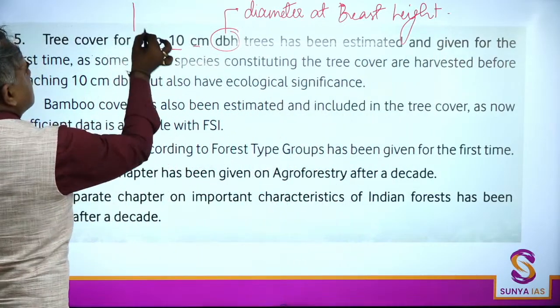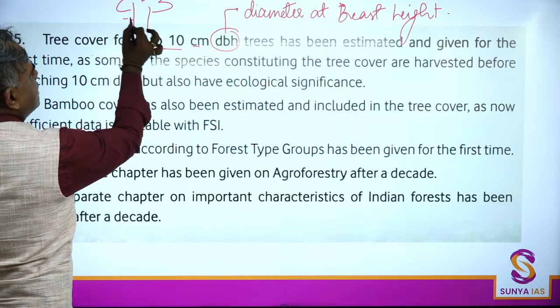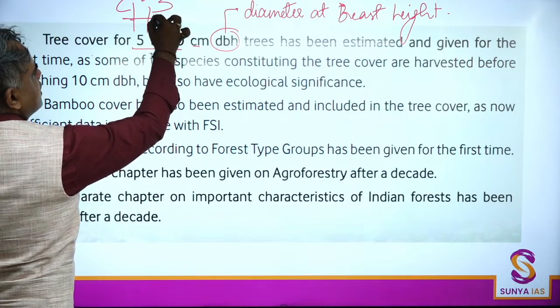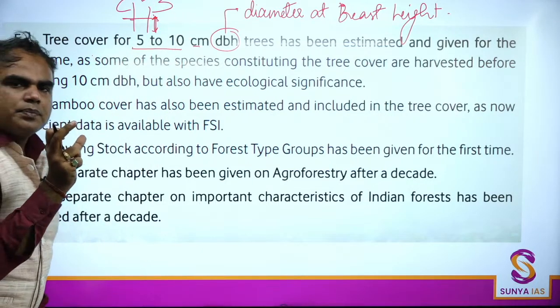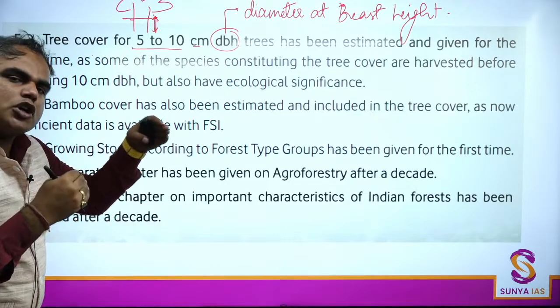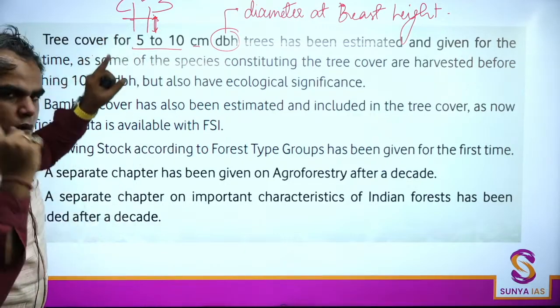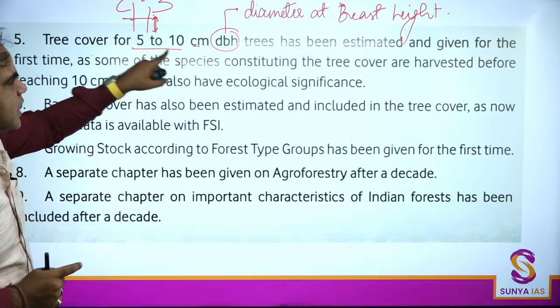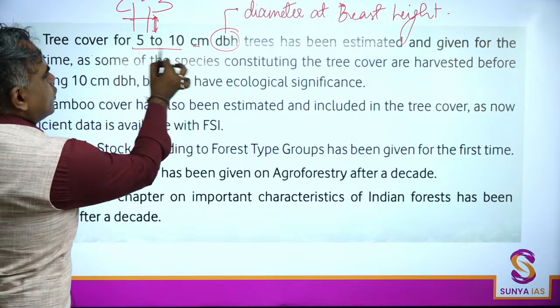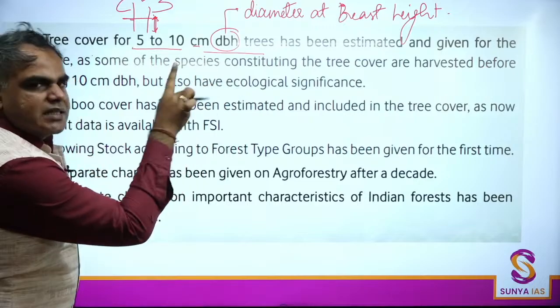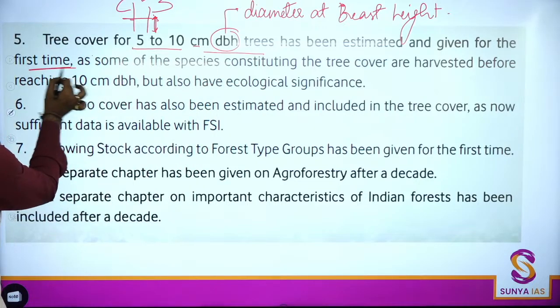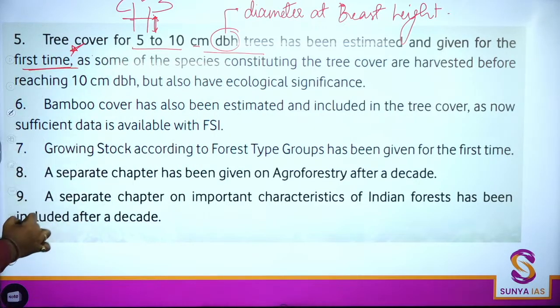Again, let's say this is a forest, this is a trunk, so the diameter that will happen at breast height. This is one of the best metrics to know about how much the growth will happen in a tree. This is also good for visual level reference. So what has been done? 5 to 10 centimeter DBH trees have been estimated, and this is given for the very first time.